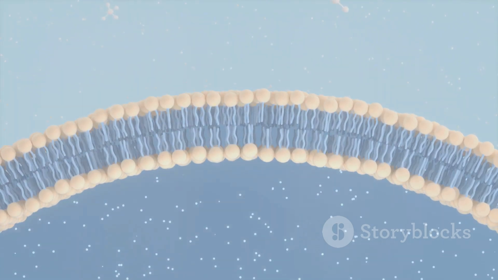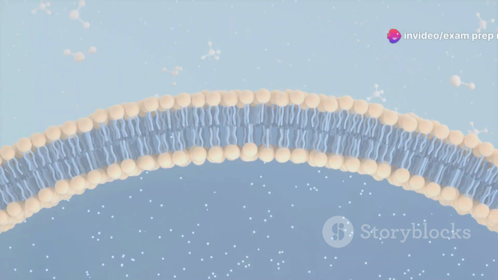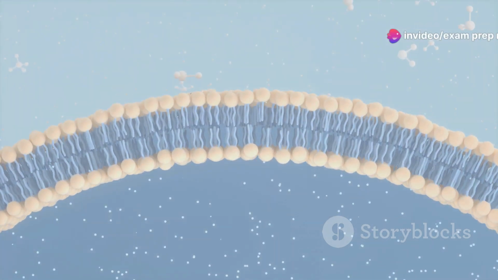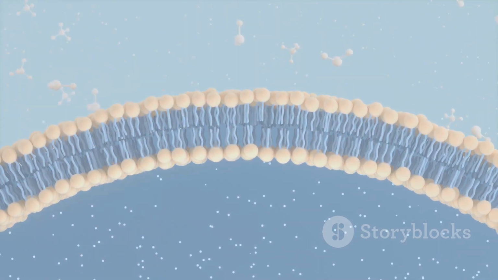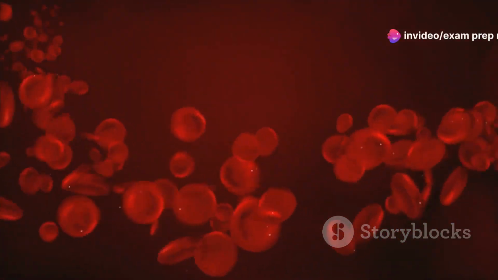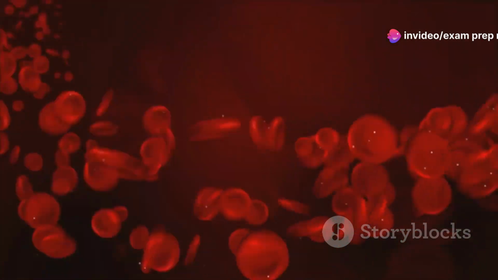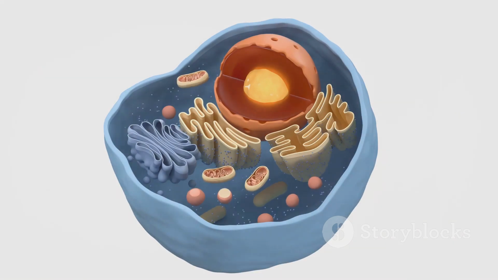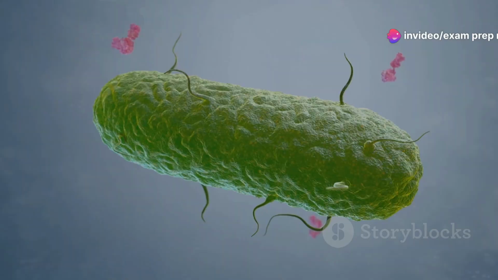Carrier proteins bind to specific molecules and undergo conformational changes to transport them across the membrane. Glucose transporters, for example, bind to glucose outside the cell and transport it into the cell, where it can be used for energy production. Hemoglobin, a complex protein found in red blood cells, is responsible for transporting oxygen from the lungs to tissues throughout the body. Transport proteins play vital roles in maintaining cellular homeostasis, communication, and overall body function.